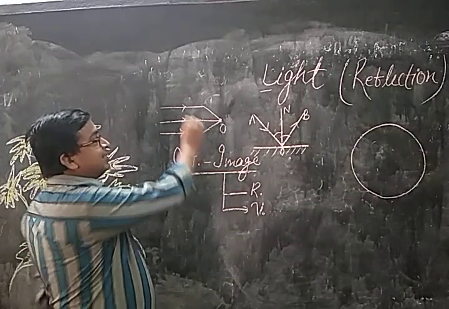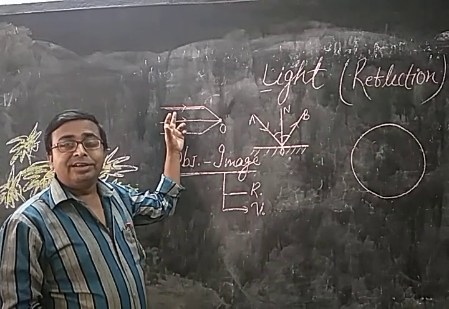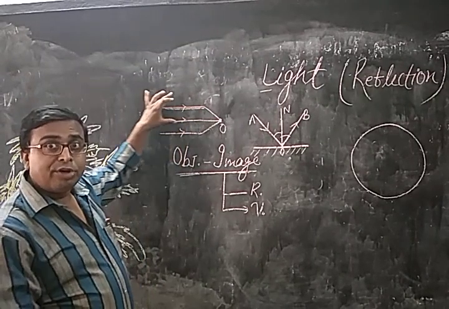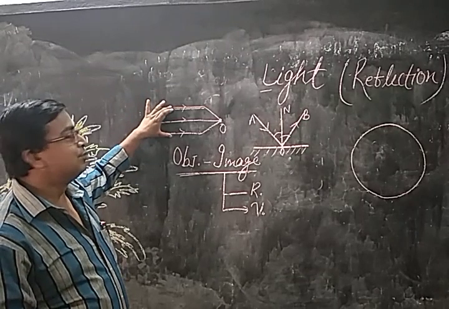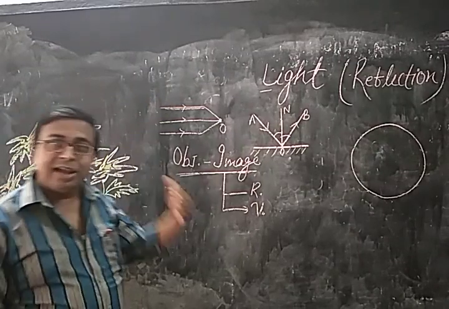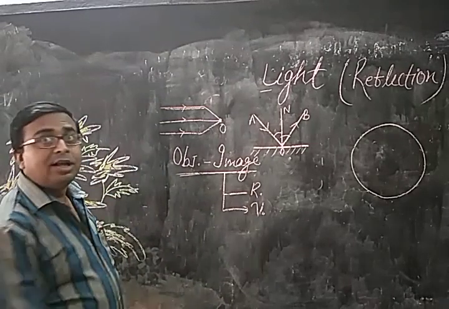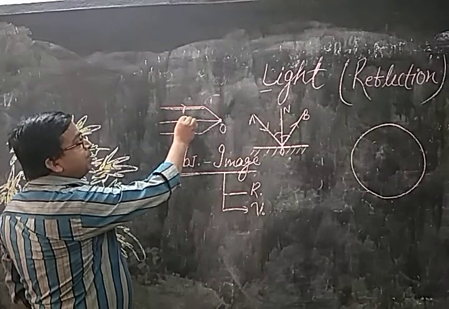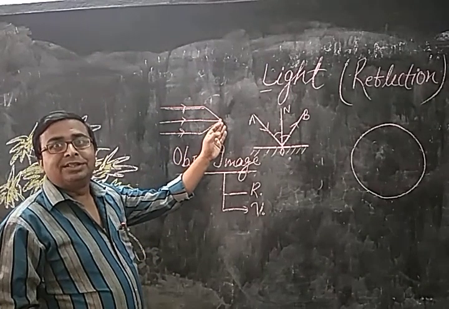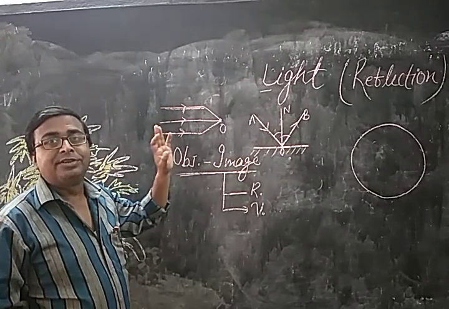If we take a single light ray, then it is known as a ray of light. If two or more light rays, then this is known as a beam of light rays. And if parallel, then a parallel beam of light rays. If a parallel beam of light rays is going to assemble at a point, then this is known as a converging beam of light rays.